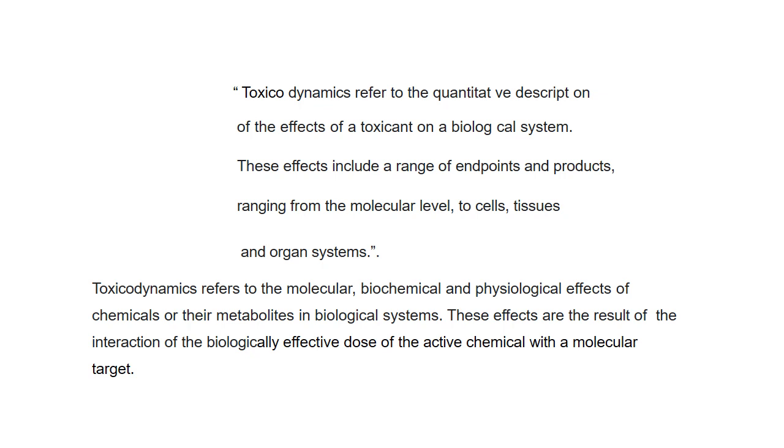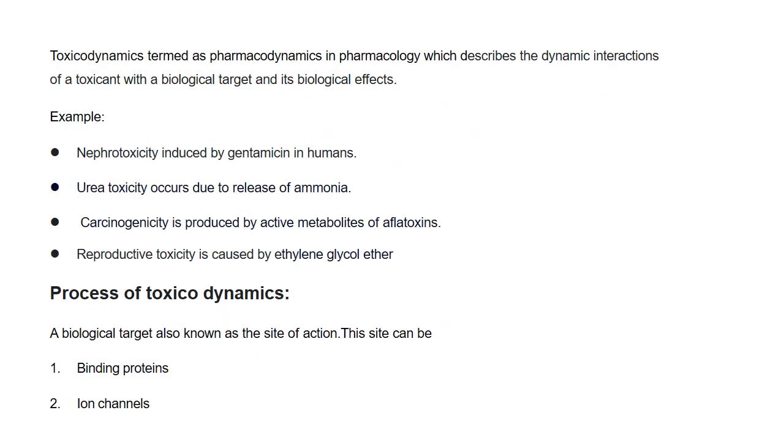Today we are going to discuss toxicodynamics. Toxicodynamics refers to the quantitative or descriptive analysis of the effects of a toxicant on a biological system. These effects include a range of endpoints and products, ranging from the molecular level to cells, tissues and organ systems. If we talk about toxicodynamics, it actually refers to the molecular, biochemical and physiological effects of chemicals or their metabolites in biological systems. These effects are the result of the interaction of the biologically active or effective dose of the active chemical with the molecular target.